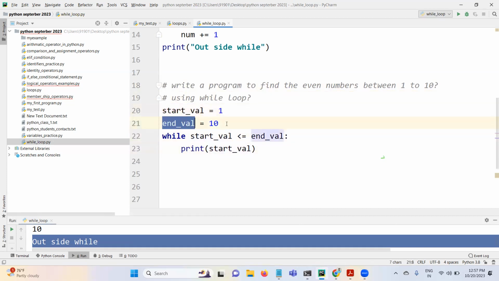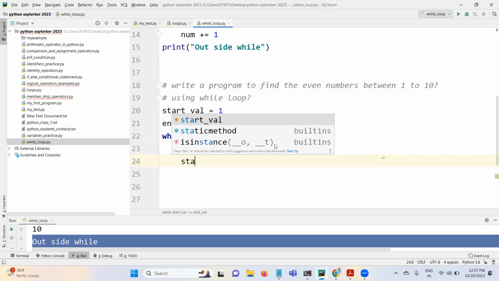Start value is 1, end value is 10. Start value less than or equal to end value, 1 less than or equal to 10, true. If it is true, it will execute this statement. After that, it will check the condition again. Again, start value is still 1 only, right? There is no increment happened to this value. Still it is 1 only. True. Execute this again, 1 only. So it will become infinite.